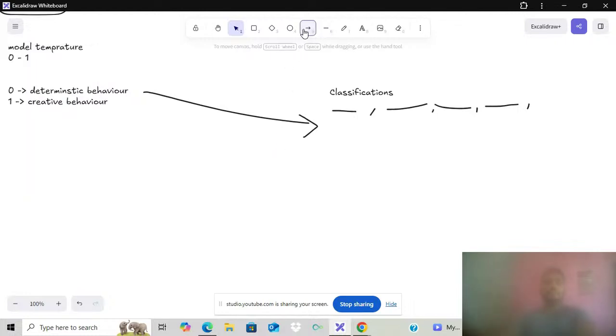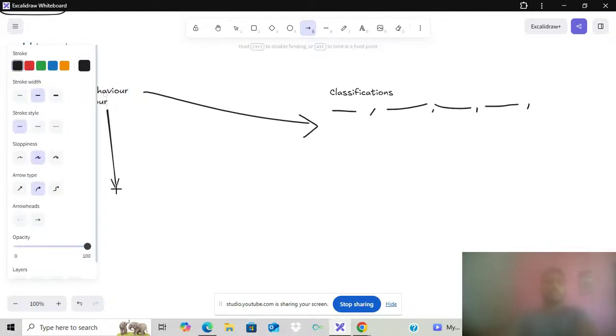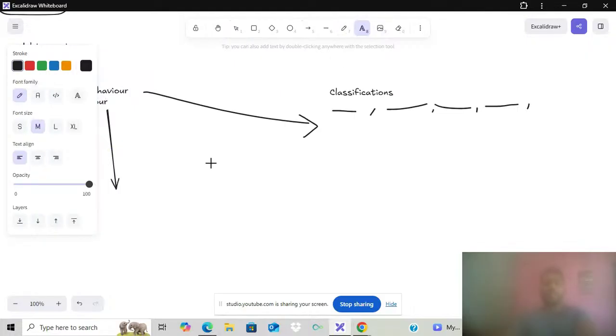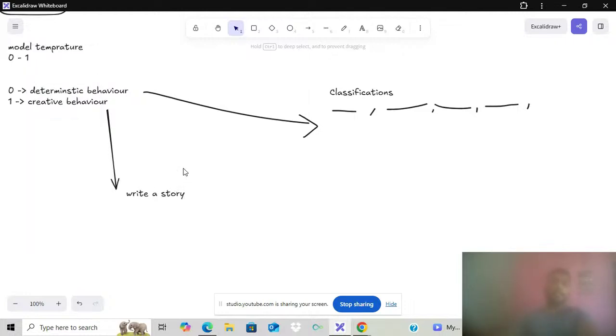If you go with the example of creative behavior, something like we have to write a story or write a poem, story writing will need a lot of creativity from the models. That is the main thing.